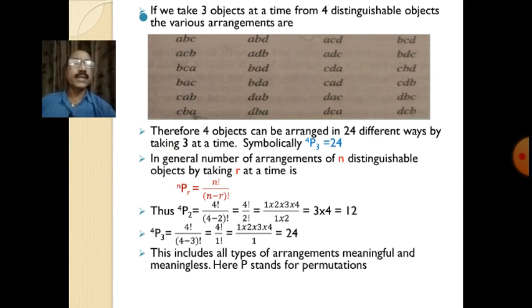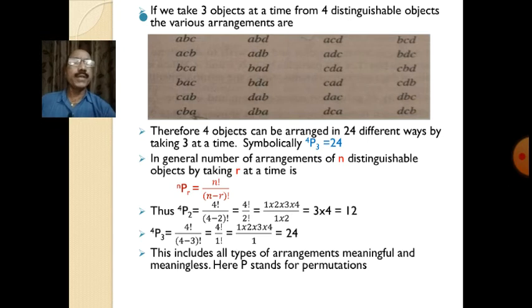Thus in the first example, 4P2 is equal to 4 factorial divided by (4 minus 2) factorial, which is equal to 4 factorial divided by 2 factorial, which is equal to 1 into 2 into 3 into 4 divided by 1 into 2, which is equal to 3 into 4, equal to 12.